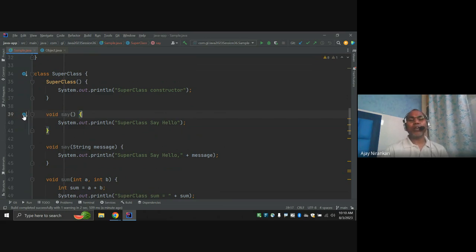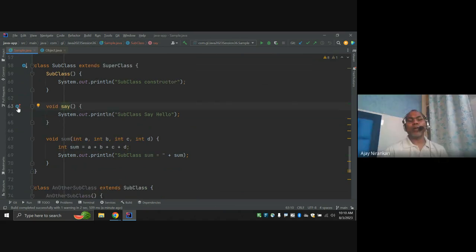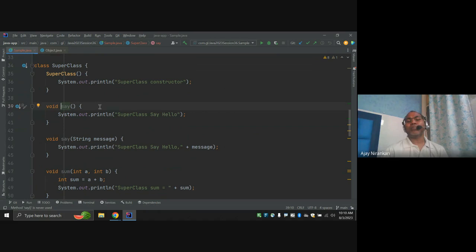Notice here the mouse change. This is the overridden method. Go to here, this is the overridden one, and from here you jump to the superclass. So this is one way you can restrict overriding: the access modifier private. Another way is to write the keyword final. A final method also cannot be overridden.